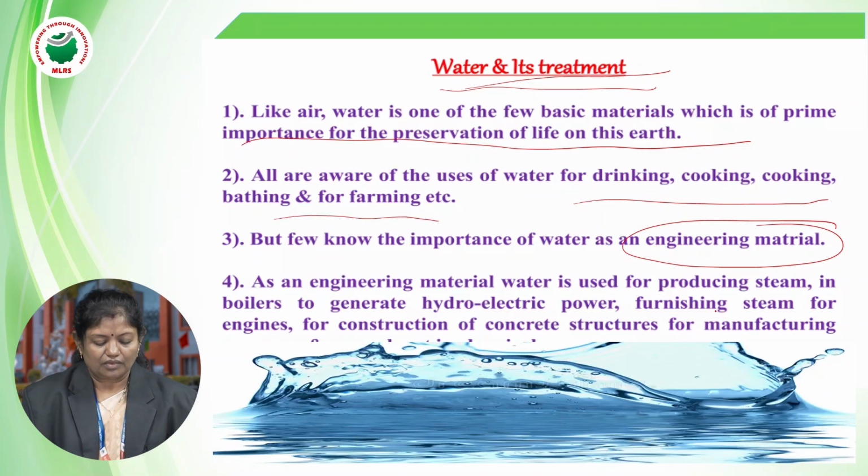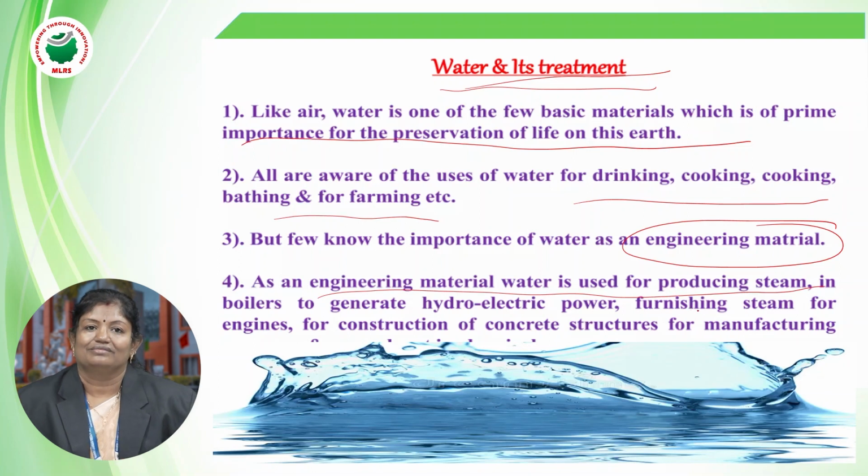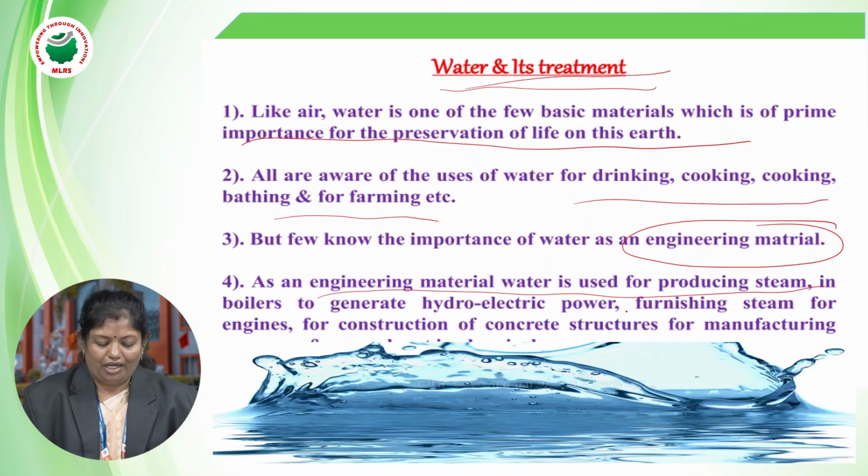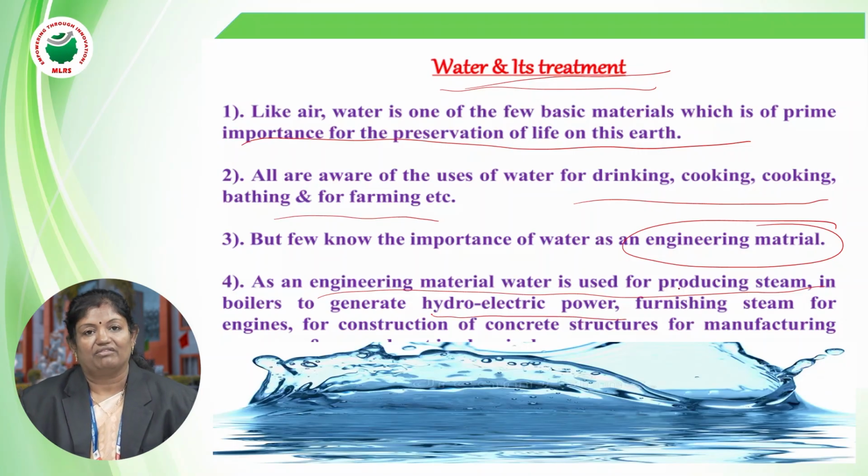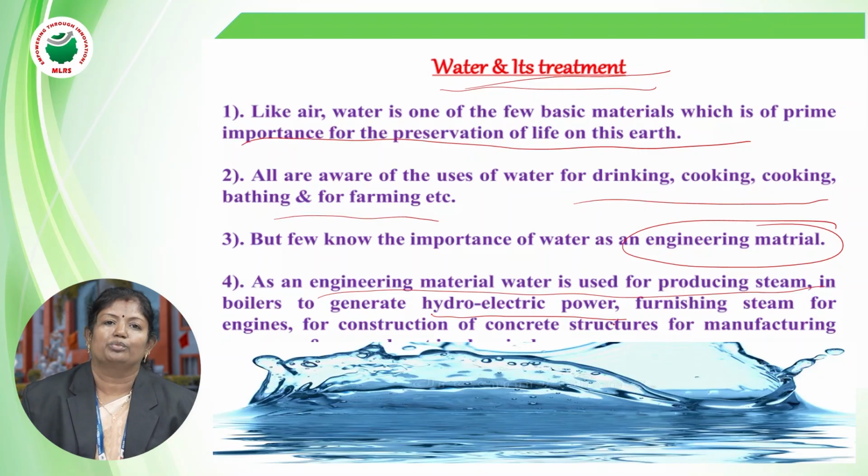As an engineering material, it is used for the production of steam. What is the use of steam? It is used in hydroelectric power generation, which is nowadays very important for us. Instead of depending upon other sources, we need to depend upon water for the generation of power. For that, we need to produce steam. That is hydroelectric power.